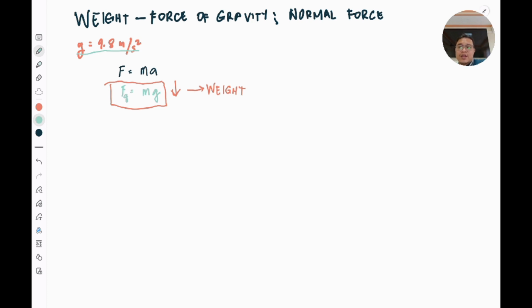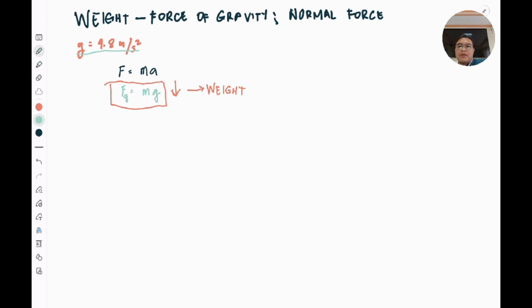So therefore, we can set up and rename some of these quantities. I'm going to refer to the gravitational force as F sub g, which is equal to m times g, or your acceleration due to gravity constant. And this is actually equivalent to the weight of your object. Okay? So therefore, if you want to get your weight, all you need to do is just multiply your mass to the gravitational acceleration constant.